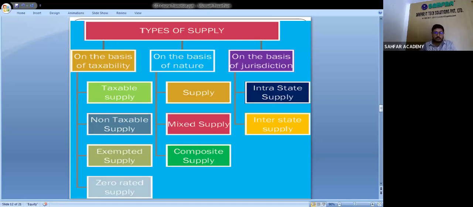And as per taxability, there are four types of supply: one is taxable supply, second is non-taxable supply, third is exempted supply, and fourth is zero rated supply.